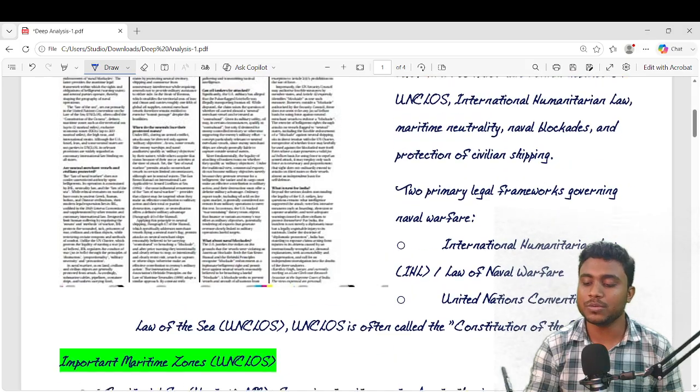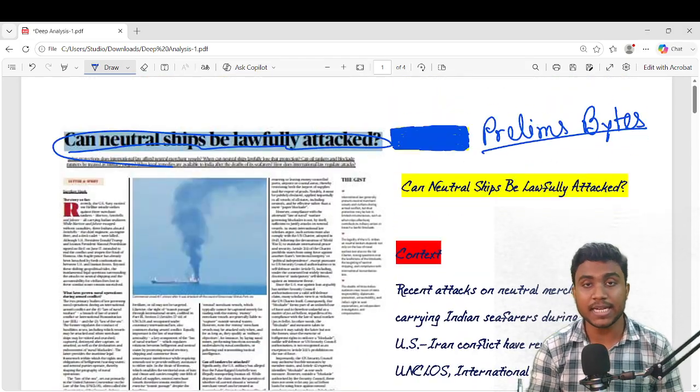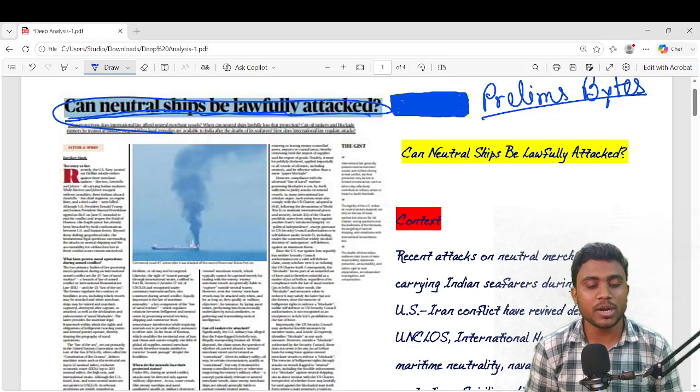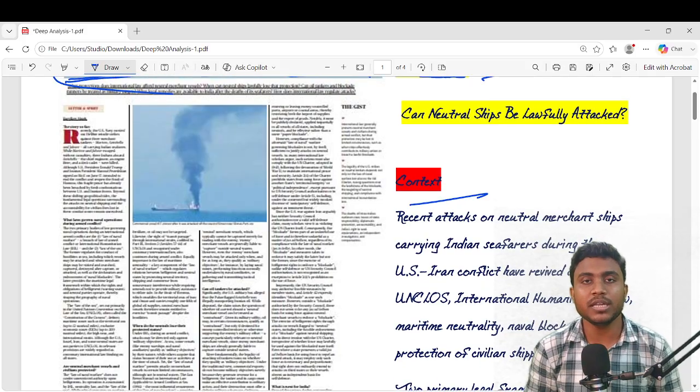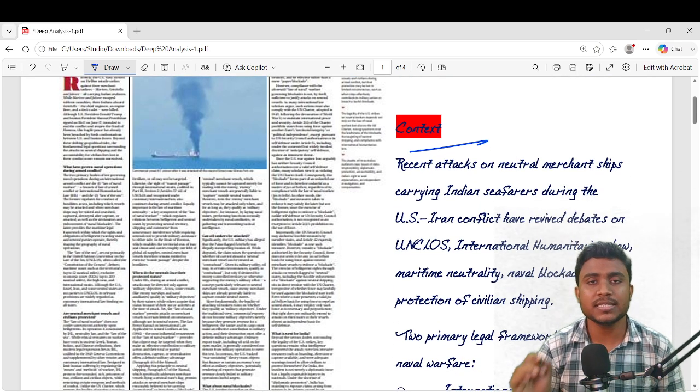We are going to discuss: can neutral ships be lawfully attacked? This topic is covered in today's newspapers. We all know the context: recently the US struck commercial ships, and as a result three Indian seafarers were killed. Okay, so this incident